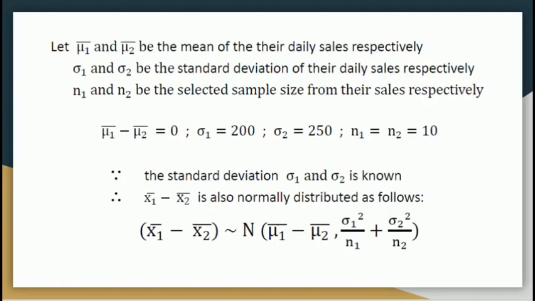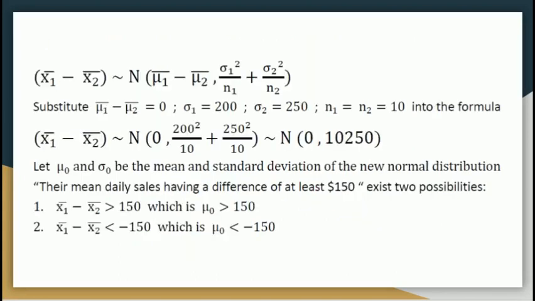According to the sampling distribution of difference of means, the mean of x1 bar minus x2 bar equals mu1 minus mu2, and the variance of x1 bar minus x2 bar is the square of sigma 1 over n1 plus the square of sigma 2 over n2. Here, we put the known statistics into the formula and get the mean of x1 bar minus x2 bar is 0, and the variance of x1 bar minus x2 bar is 10,250. To simplify, we let mu0 and sigma 0 be the mean and standard deviation of the new normal distribution.